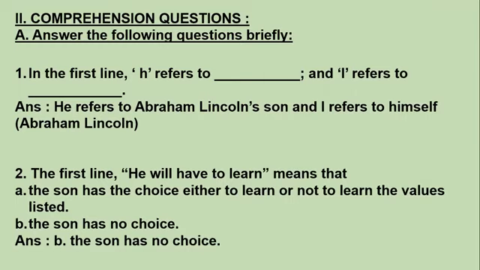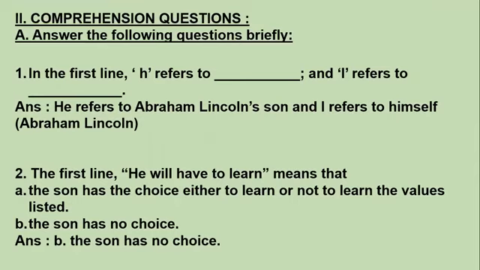The answer is, 'he' refers to Abraham Lincoln's son, and 'I' refers to himself, that is Abraham Lincoln, because Abraham Lincoln is writing the letter on behalf of his son to the teacher. So here, 'he' refers to his son, and 'I' refers to himself. Moving on to the second question.